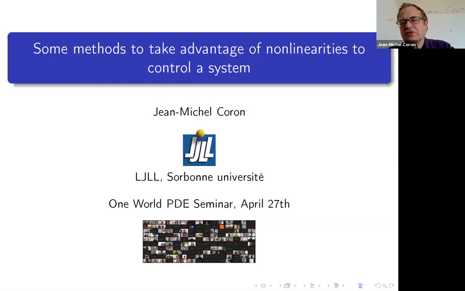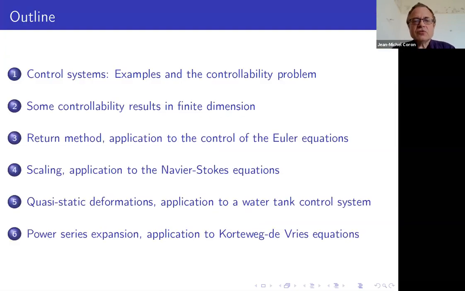Since I thought that many people were not too familiar with control, I start to explain what a control system is. The outline of the talk: I will present first some examples of control systems. Then I will give some results about controllability in finite dimension, which is the starting point. And then I will present some methods to deal with the case of partial differential equations.